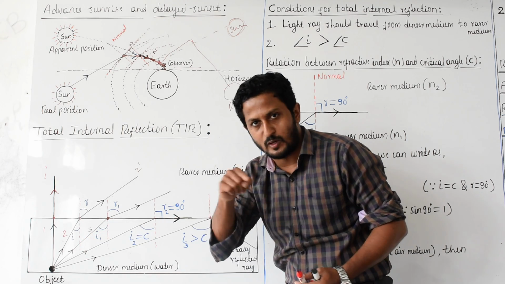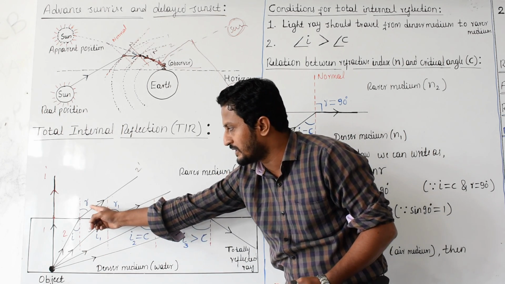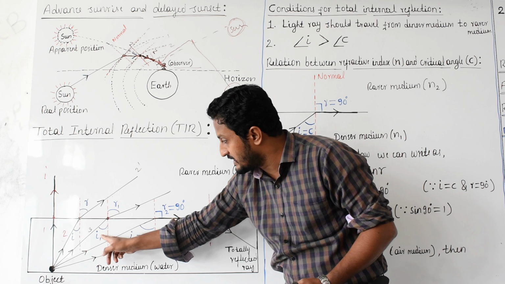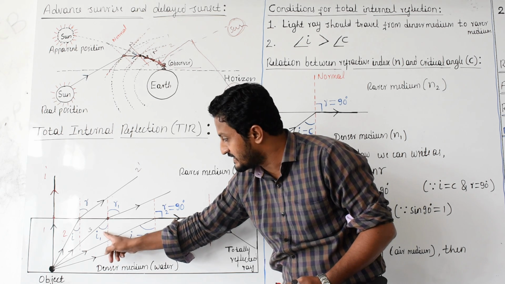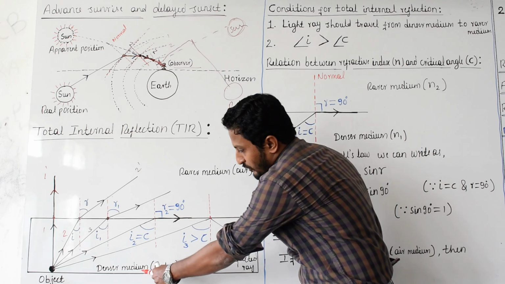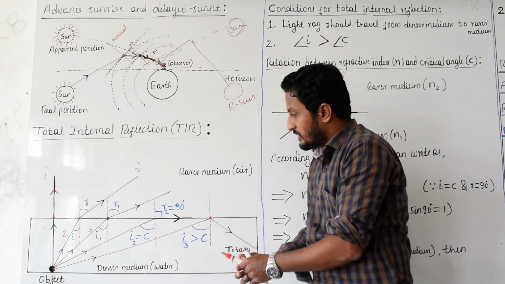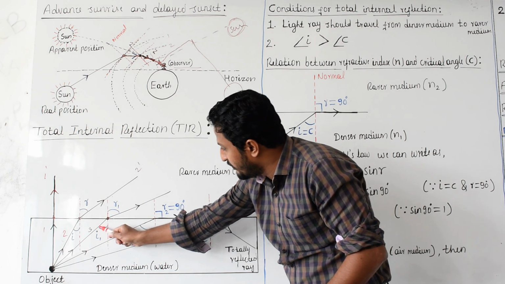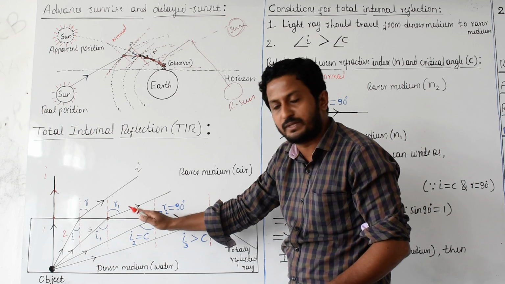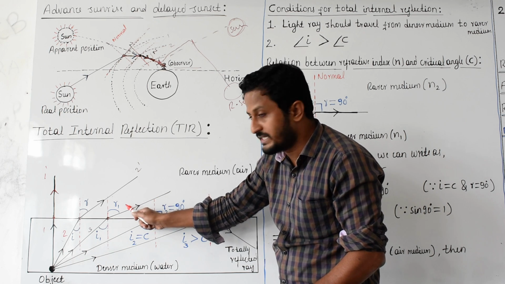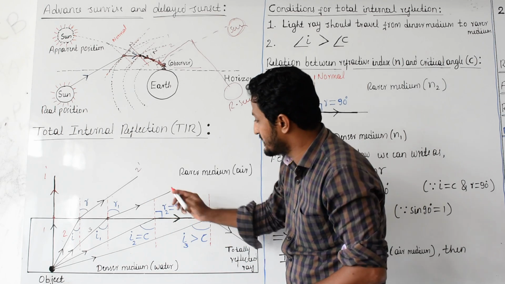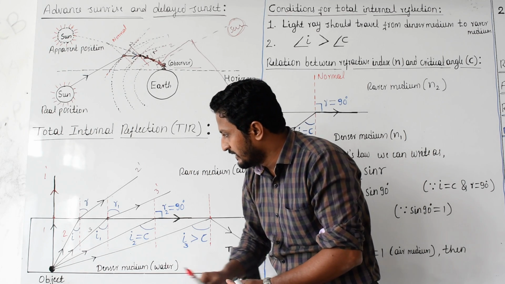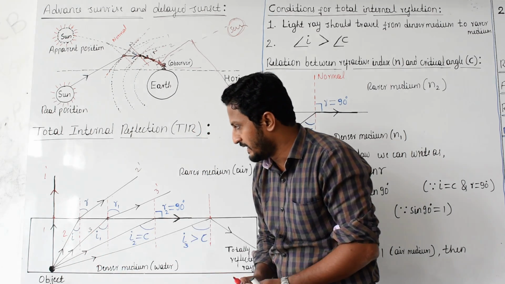Previous incidence was I and refraction was R. Now in this case incidence is I1. The light ray is moving from denser to rarer, so again it moves away from the normal. Instead of moving like this, it went away from the normal. R1 is the refracted angle. This is 3 dash.